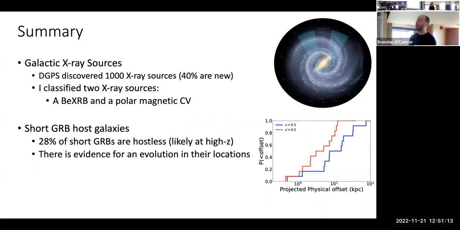It's very hard. And then on short GRB host galaxies, we're still finding 28% are hostless. They could be at higher redshifts. There's some indication for this. And there may be evidence for an evolution in their locations within their host galaxies. So thank you, and I'll take any questions.